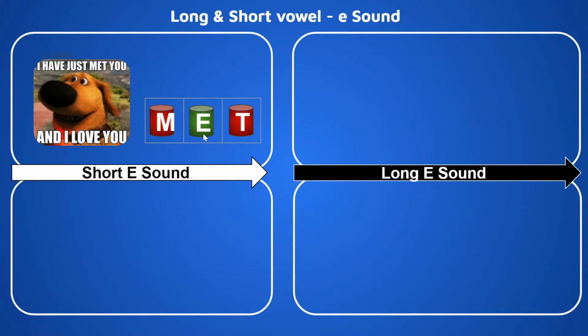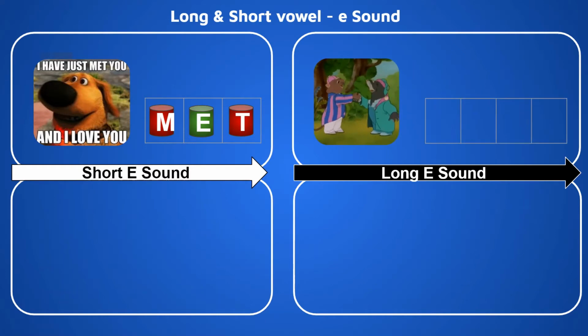Okay. Now let's see long sound. Okay. What are they doing? They are meeting. So let's take the word meet. What is the beginning sound of meet? It is M. What is the ending sound of meet? It is t, right? Okay. What is the middle sound of meet? Okay, let's try then. E, right? M, E, t, meet. So E is the long sound of alphabet E.